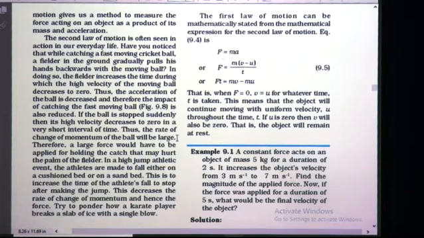Therefore, a large force would have to be applied for holding the catch, which may hurt the palm of the fielder. Students, if you watch cricket matches, you must have seen that sometimes the fast moving ball hits the palm of the fielder and moves away. Why? Because the force required to catch that ball suddenly is more, and it is not applied by the fielder.